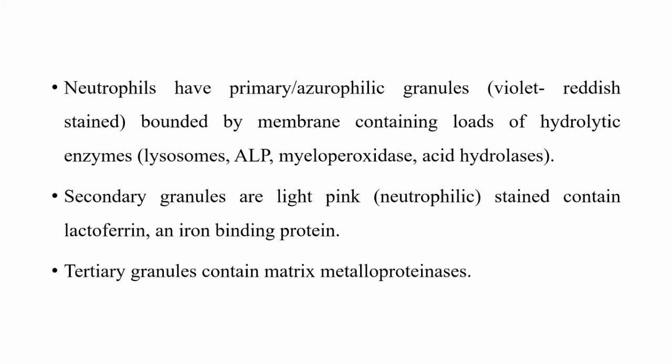These granules are bound by a membrane and contain loads of hydrolytic enzymes, including alkaline phosphatase, myeloperoxidase, elastase, and acid hydrolases. They basically function as lysosomes.